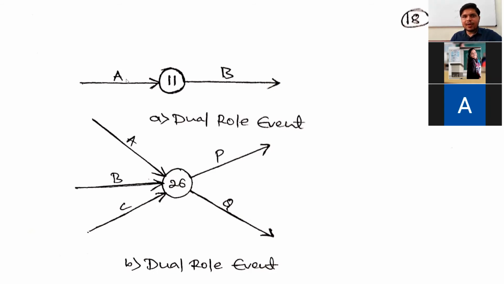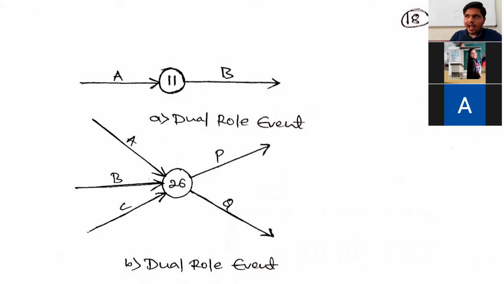The completion of the activity A is indicated by the 11th event, and the same 11th event indicates the starting of the activity B. This is the dual role event, acting as both head event and tail event. Sorry, tail event is the event which indicates starting of an activity, and head event is the event which indicates completion of an activity.